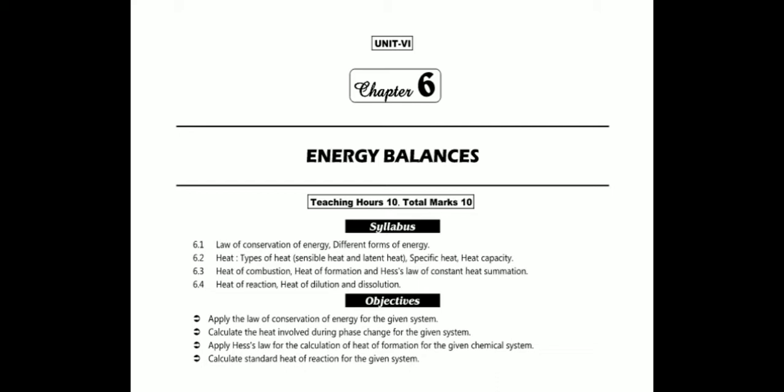The objective of this chapter is to apply the law of conservation of energy for a given system, then calculate the heat involved during phase change for the system, again apply the Hess law, and calculate the standard heat of reaction for a given system.